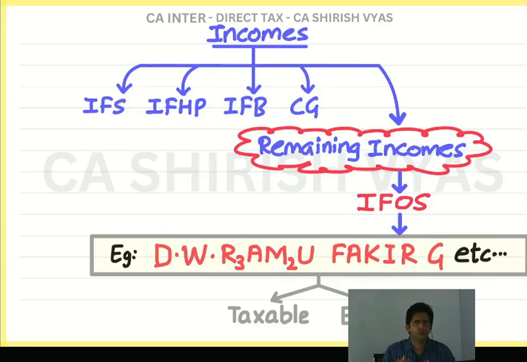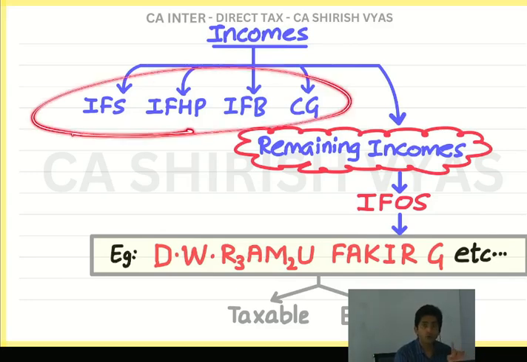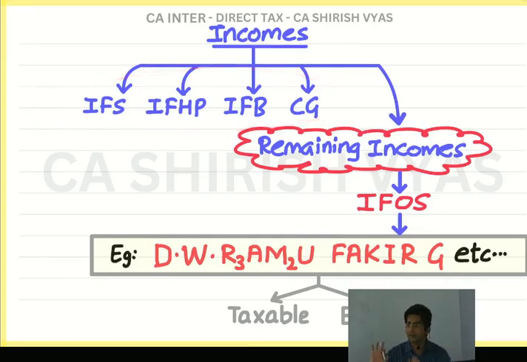But as a student, you should be convinced: dividend and winnings, as the sir has taught, are two points that do not fall in the first four heads of income. That's why they are rightly placed in income from other sources. Now, even winnings are taxable. Why should they not be exempt?